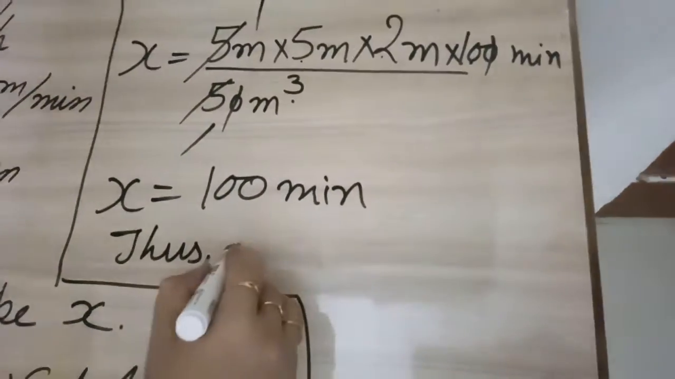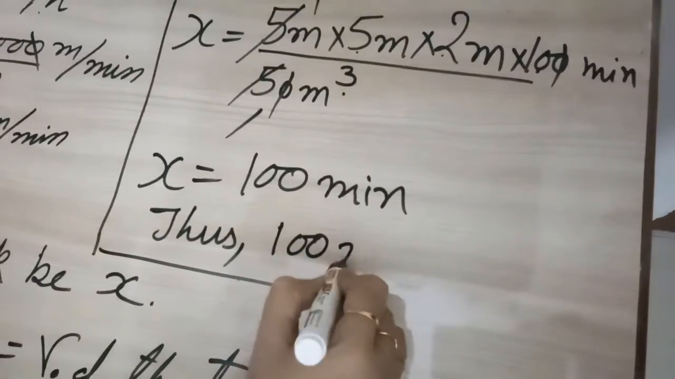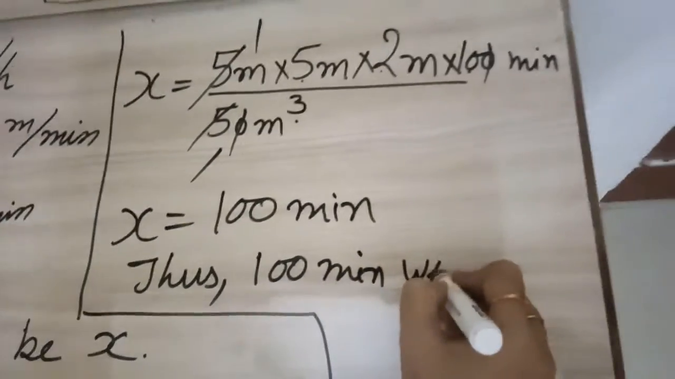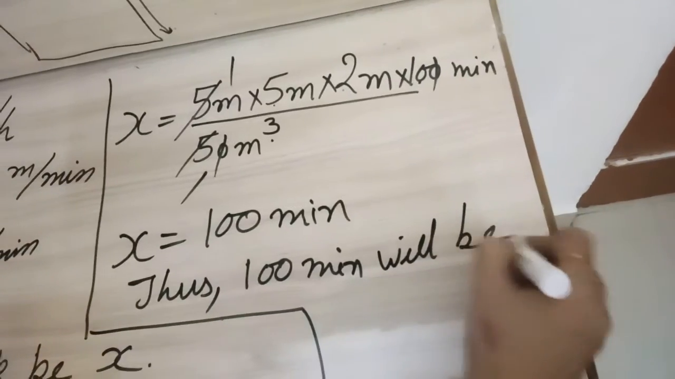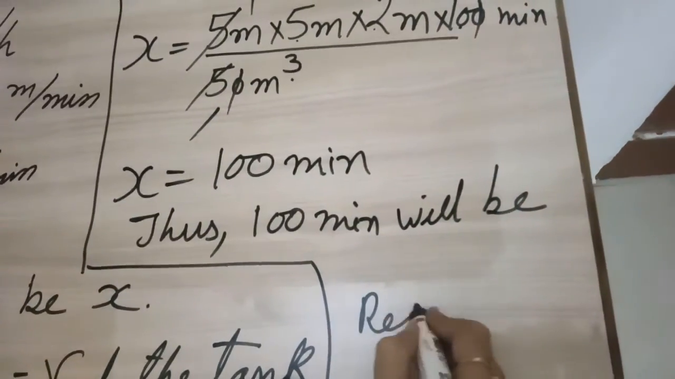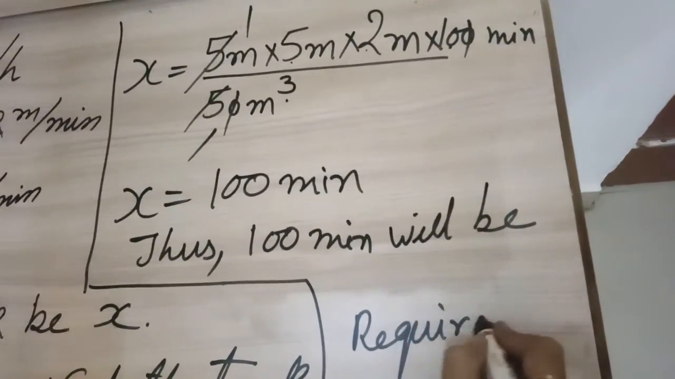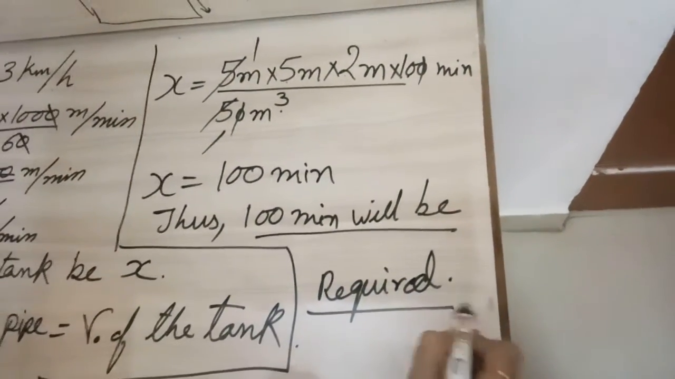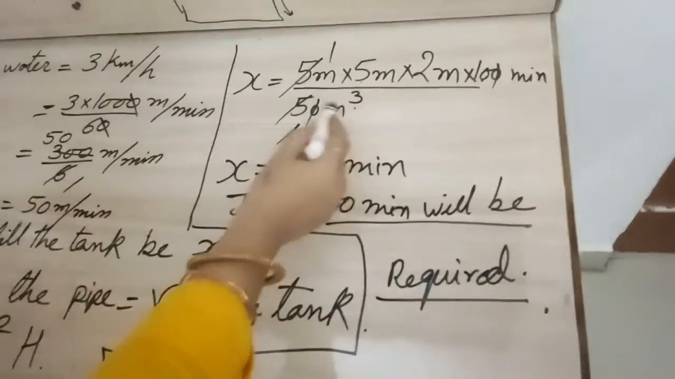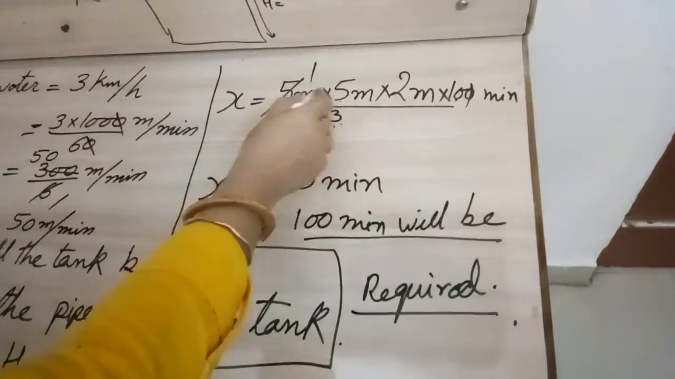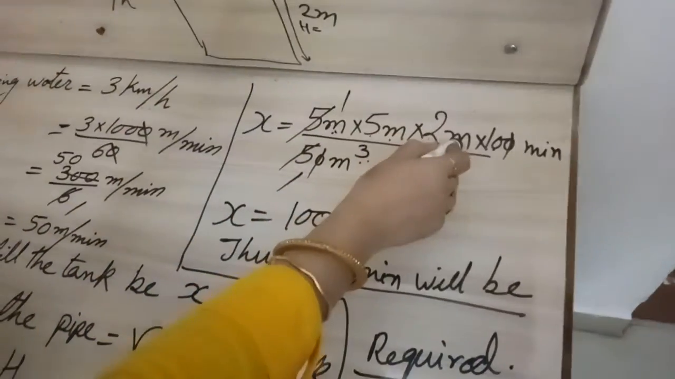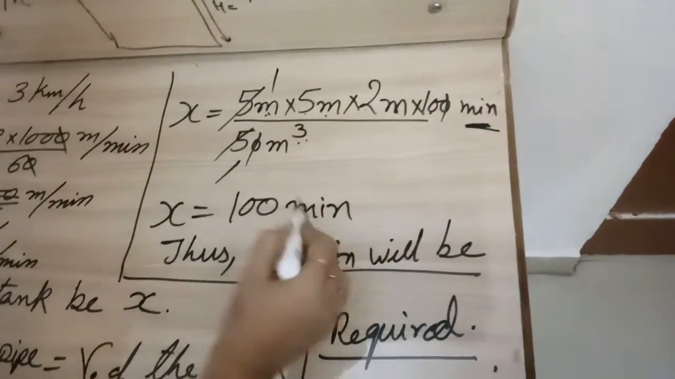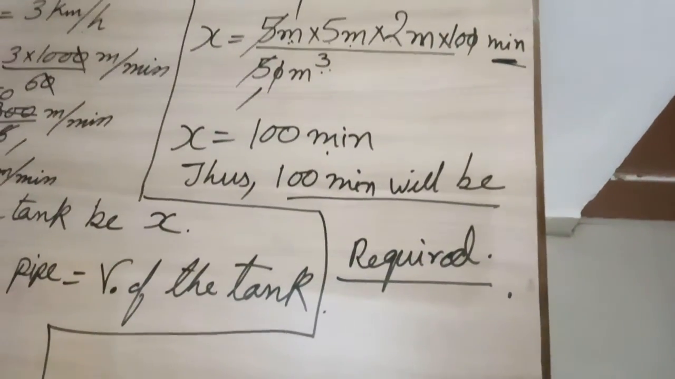So the last line which you are going to write is: thus 100 minutes will be required. How much time will be required? 100 minutes. Here meter cube, here 3 meters are there, 1, 2 and 3, so the same units will be cancelled and only minute will be left. That's why it is coming 100 minute.